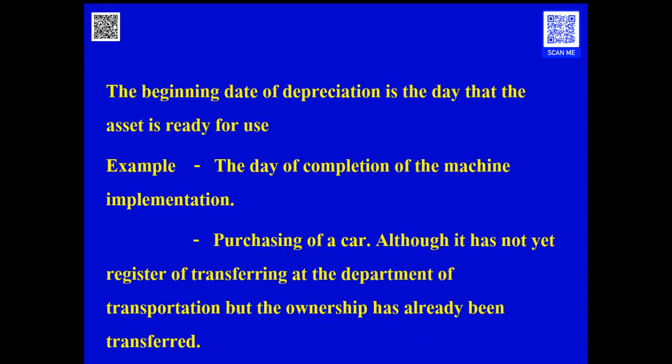The beginning date for the depreciation calculation is the day that the asset is ready for use. For example, for a machine installation, the depreciation will begin on the day that the machine is completed for implementation. For the purchase of a car, although it is not registered for transfer at the Department of Transportation, the ownership is already transferred, so the depreciation will begin on the day that the car is delivered from the seller to the buyer.